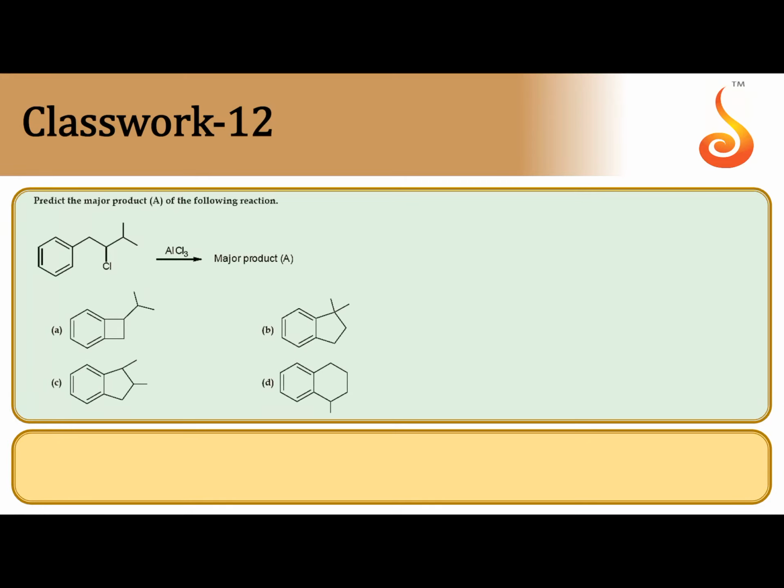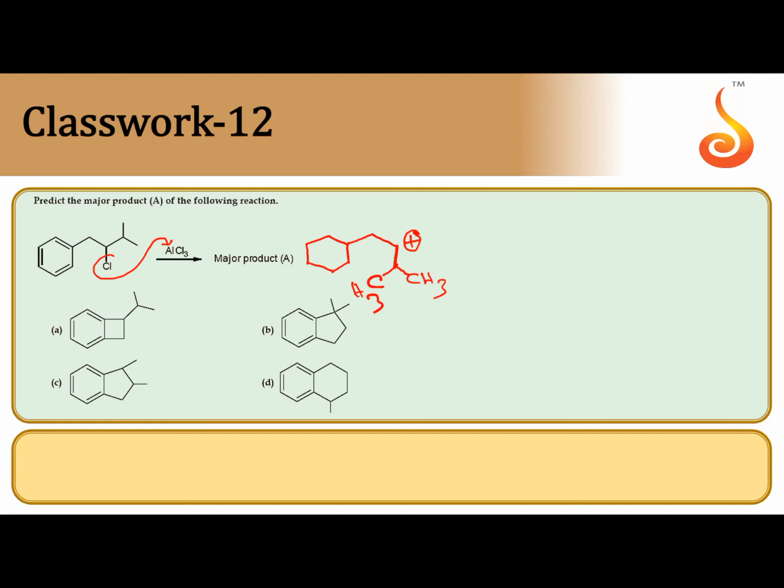Next, predict the major product A in the following reaction. So same electrophilic substitution reaction. Here Cl minus attacks at aluminum because aluminum chloride is a Lewis acid. Then first you write the intermediate carbocation. This is the intermediate carbocation. At the next carbon there are 2 CH3 groups.